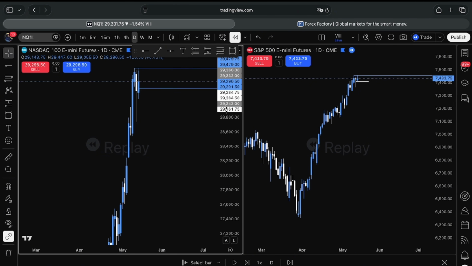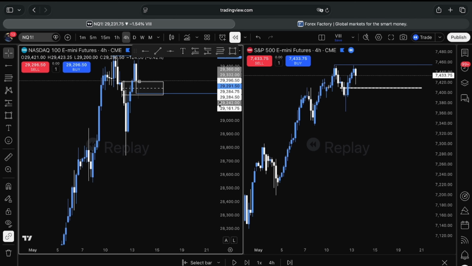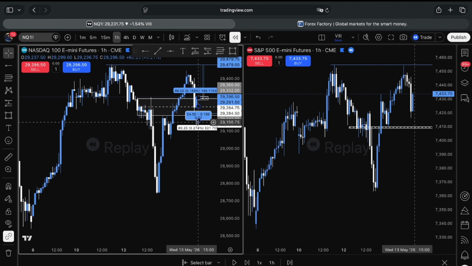Okay, we're currently at all-time highs, so my higher time frame narrative is still bullish. We're respecting this daily fair value gap. We've got two stacked 4-hour fair value gaps on NQ, and this one tiny fair value gap on ES. And I want to see price retrace into this fair value gap before actually looking for my longs.